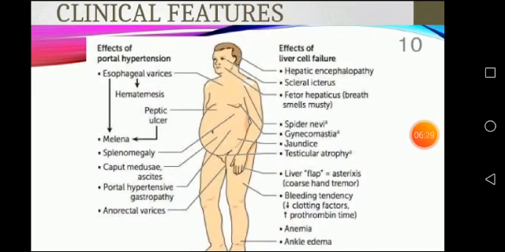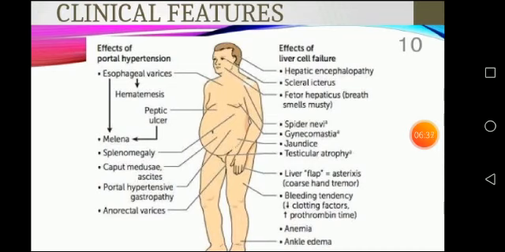The esophageal varices cause the melena. Melena means blood in the stool. Okay, and hematemesis. The peptic ulcer is one of the causes of the melena. Then splenomegaly, enlargement of the liver, caput medusae, ascites.